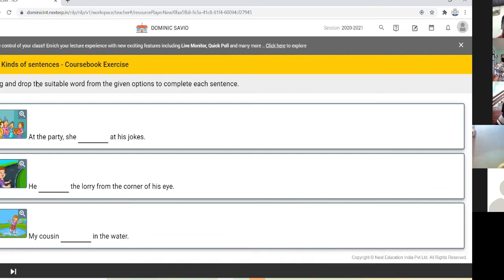Okay. Drag and drop the suitable word from the given options to complete each sentence. At the party, she dash at his joke. He dashed the lorry from the corner of his eyes. My cousin dashed in the water. Okay, what is the answer?